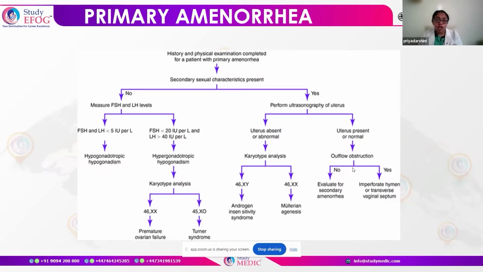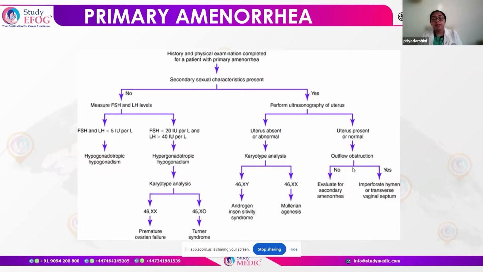Now, if on the karyotypic analysis we find that the karyotype is 46XY, then we think it is androgen insensitivity syndrome. Now, what do you understand by this? XY means it is a male. So phenotypically it is a female, but genotypically it's a male, and that's why we are not having periods. So we come to the conclusion of androgen insensitivity syndrome.